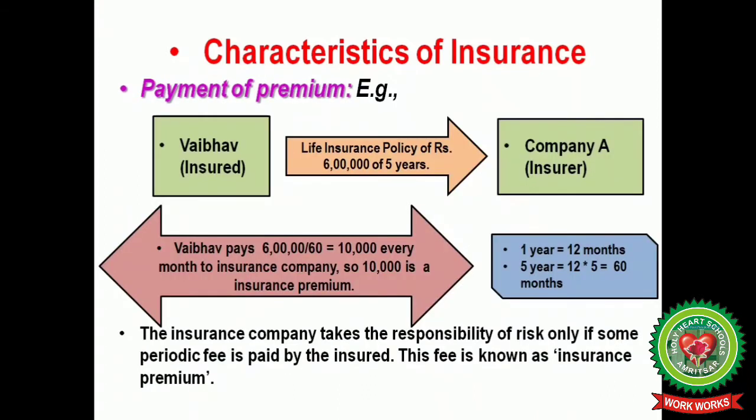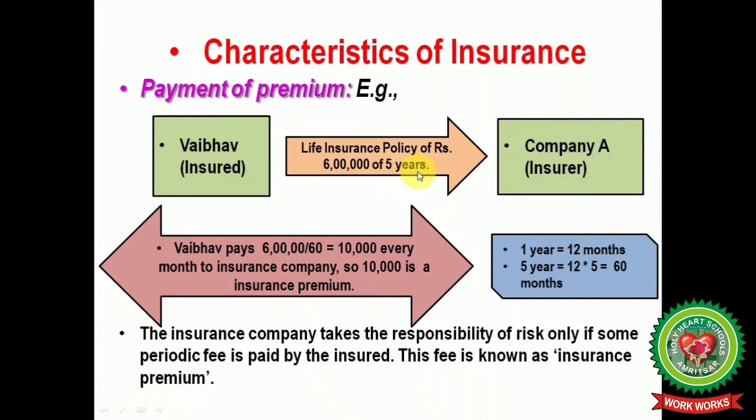Now the third characteristic is the payment of premium. Weber takes a life insurance policy of rupees 6 lakh for 5 years from company A. It means Weber has to pay 10,000 every month to the insurance company, as 6 lakh divided by 60 months, since 5 years are involved.